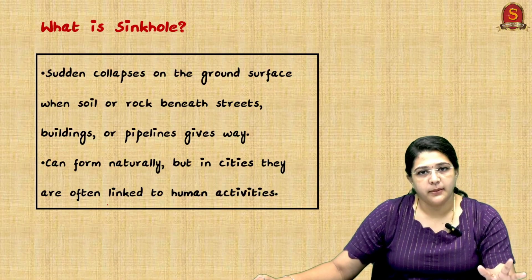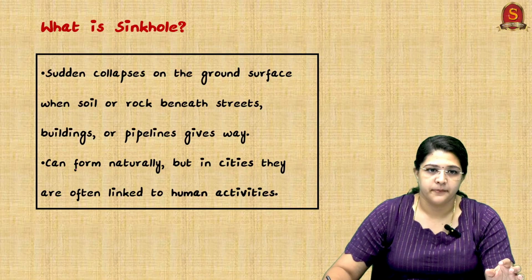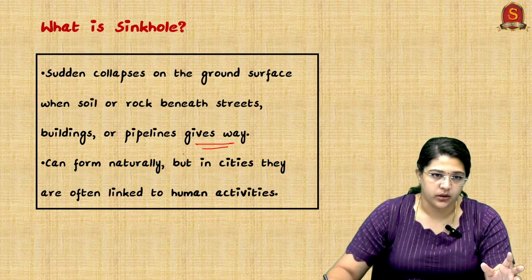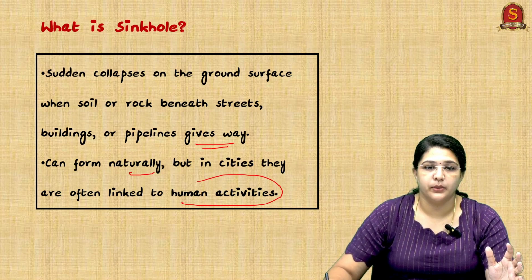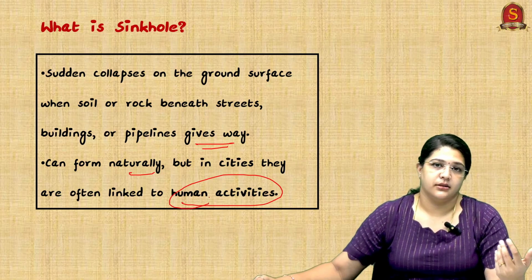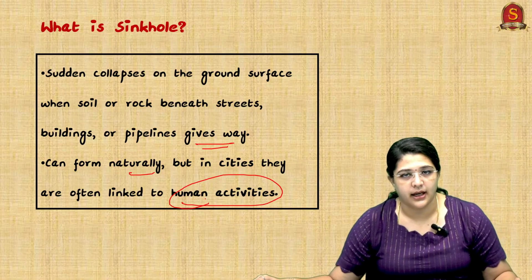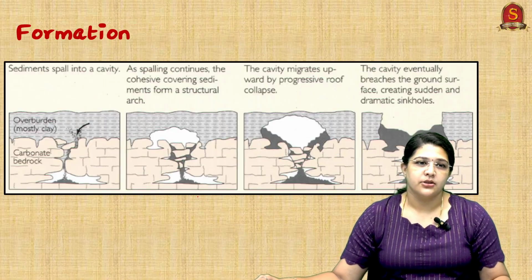A sudden collapse on the ground surface, when soil or rock beneath the streets, buildings or pipelines gives way, is called a sinkhole. It can form naturally, but in cities they are often linked to human activities. Because how we are deciding, how we are constructing, how we are managing the land beneath is what will lead to sinkhole formation. So let's see this.